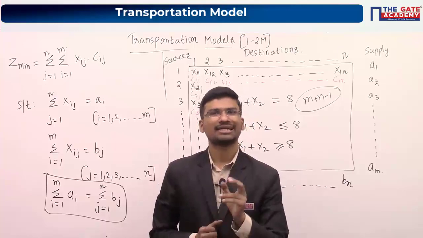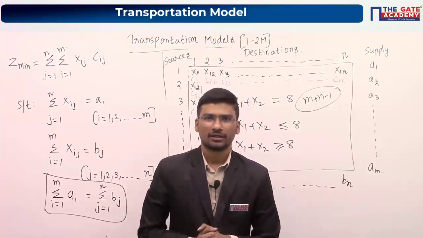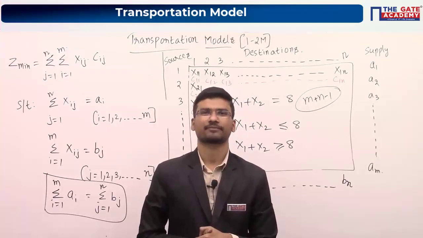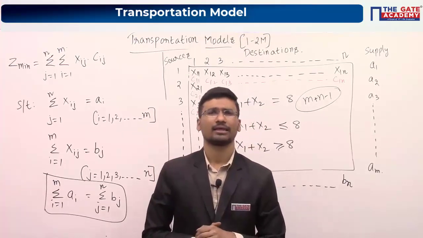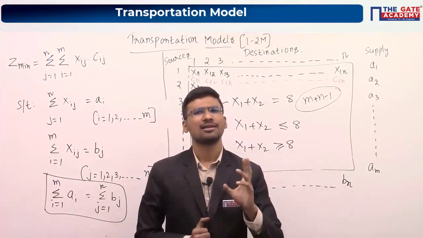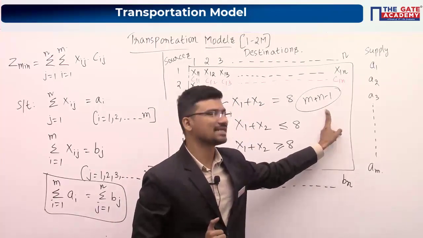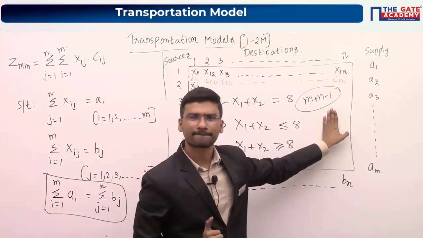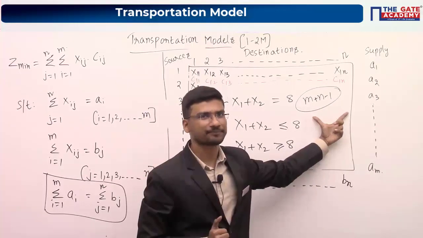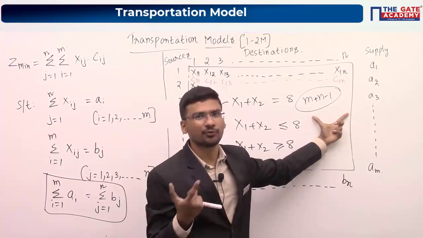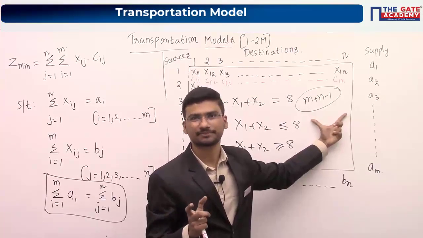Next type of solution, degenerate solution. If the number of allocations is less than m plus n minus 1, then the solution is said to be degenerate.